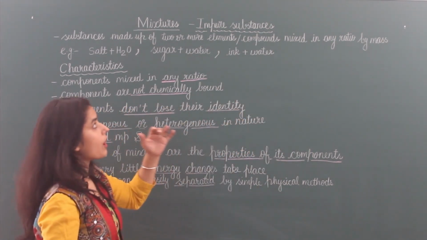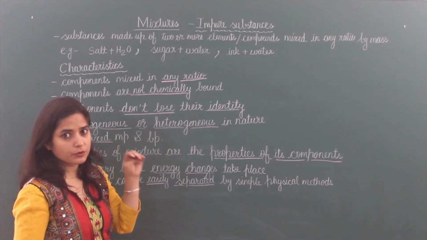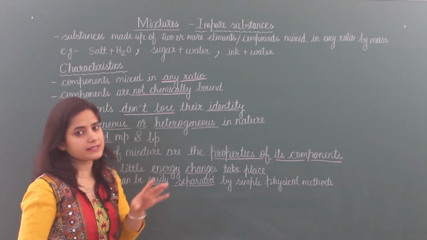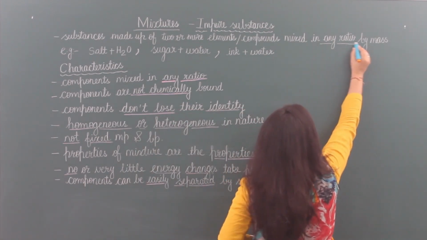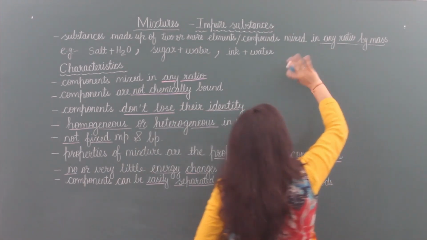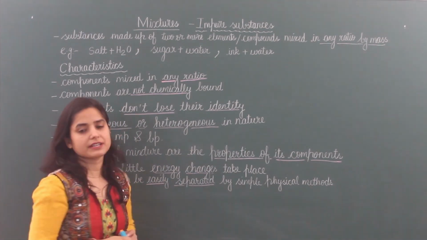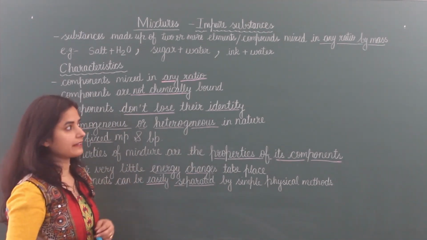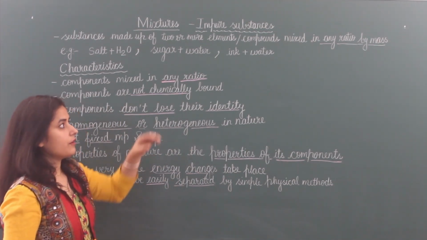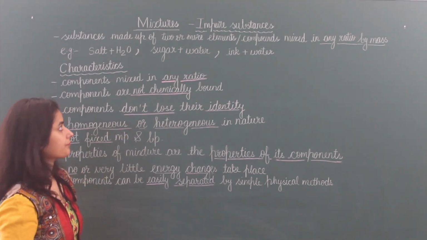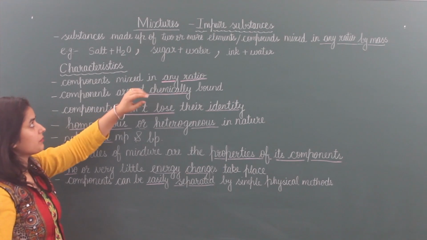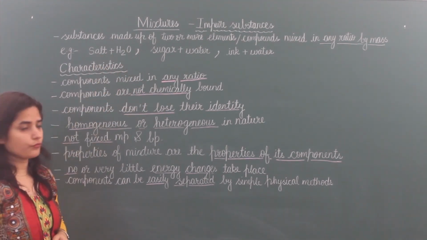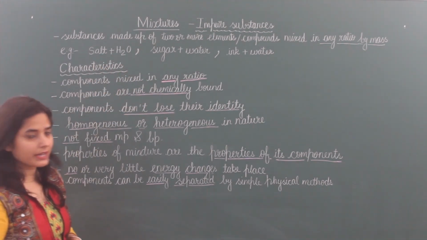In a compound we have done, it is made of two or more elements combined in a fixed ratio. Here it is in any ratio by mass. So this is the main difference between mixtures and compounds, their ratio. For example, we can take the mixture of salt and water, and how we will explain it.